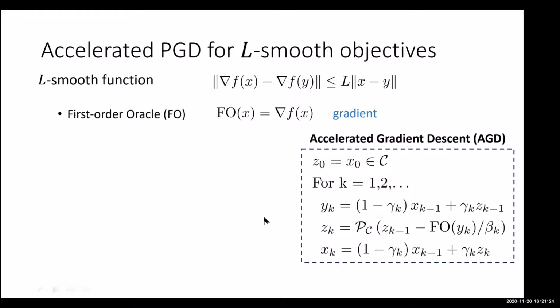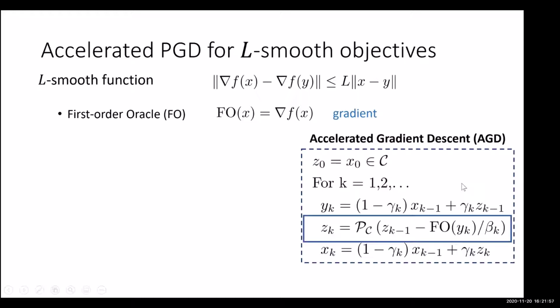You start again with a point x0, and instead of maintaining just one iterate, you have two iterates x0 and z0, right? What the algorithm does is it computes a convex combination of xk minus 1 and zk minus 1. So you call it yk. And then you update zk to be a gradient step at zk minus 1, but you're using the gradient at yk. Okay. And then you're projecting back onto the convex set, right? So that will be zk. And then xk is again a convex combination of xk minus 1 and zk. And then you again have xk and zk, and then you continue this procedure.